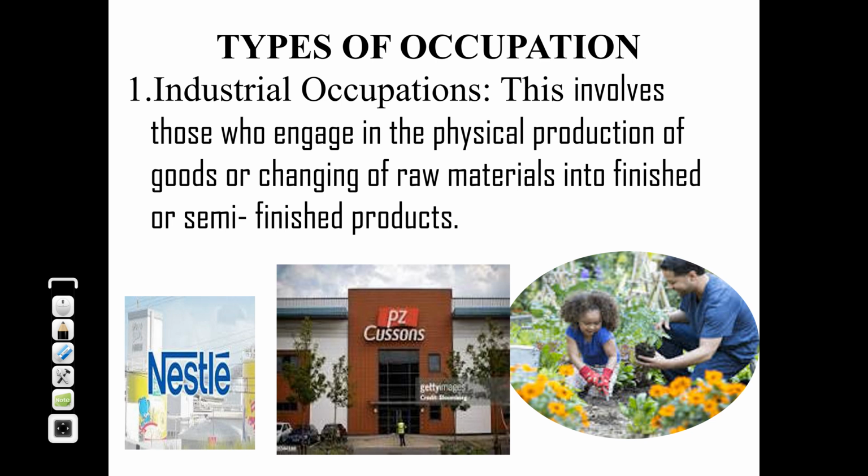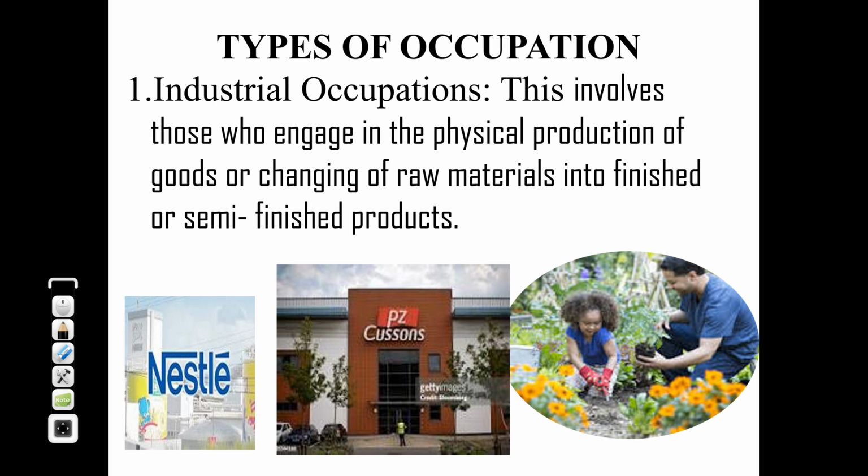Now we have different types of occupation. We have industrial occupation. One thing about those in industrial occupation is that they are into extraction of raw materials and converting them into finished goods.